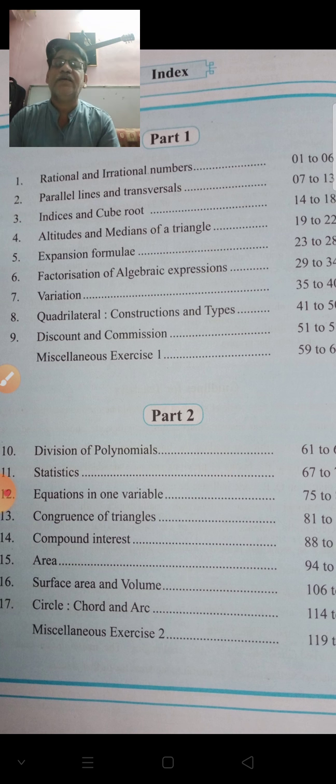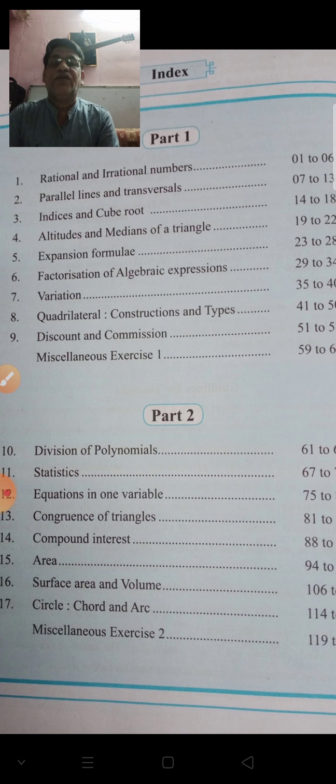And in the same plane, if two lines are intersecting each other, then they are called intersecting lines. Means two types of lines are there: one is parallel lines and the other is intersecting lines. When we consider two lines, they must be in the same plane. Only then can you say that they are parallel or intersecting.